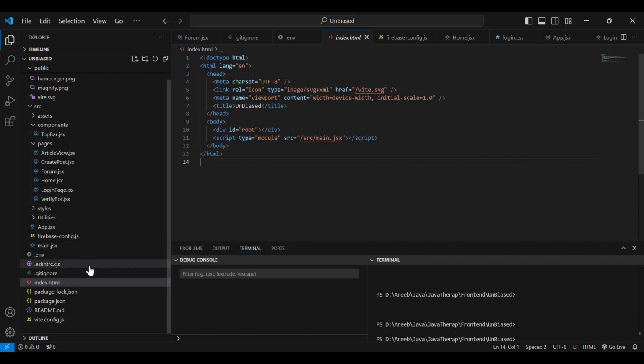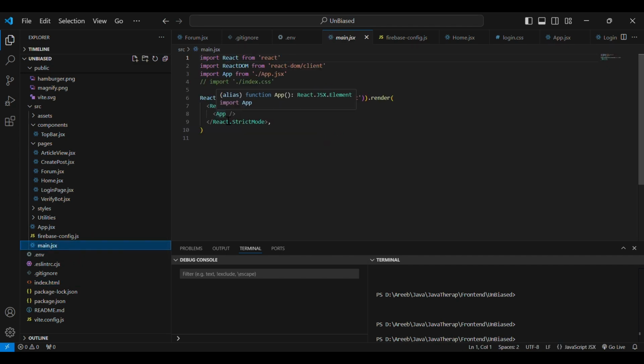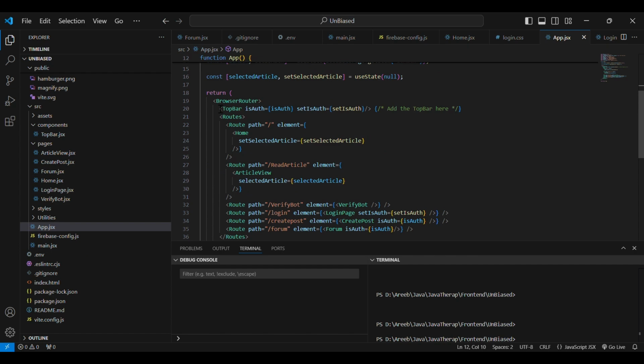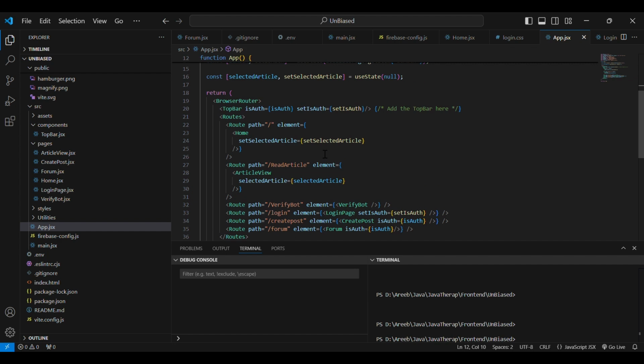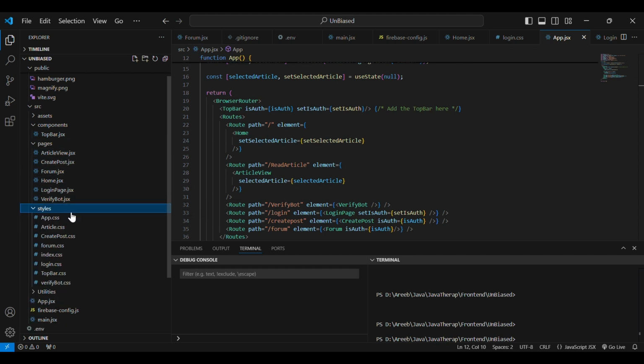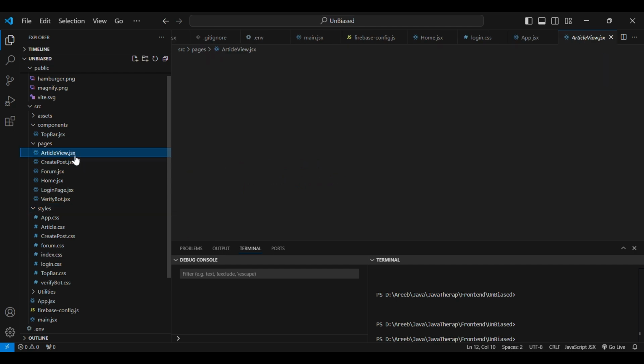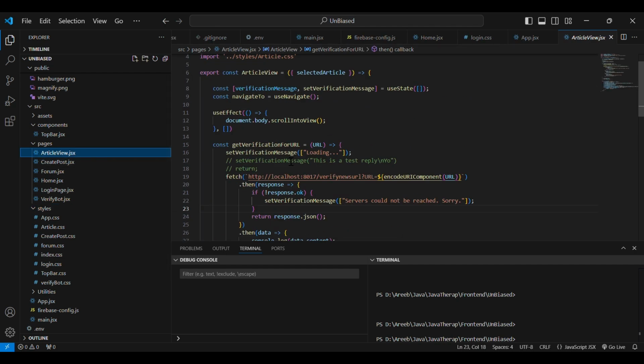Here is our index HTML file, and our entry point is our main.jsx, which calls the app.jsx file. Here we have set up a browser router, which calls the top bar, which is a navigation bar, and also routes to different pages such as the forum, the create post, the login page, the verify bot, and most importantly our home page. These pages are all different JSX files, and all our style sheets are kept in a styles folder. Now the styles are responsive, which I'll demonstrate later, but for now let us see the different pages we have.